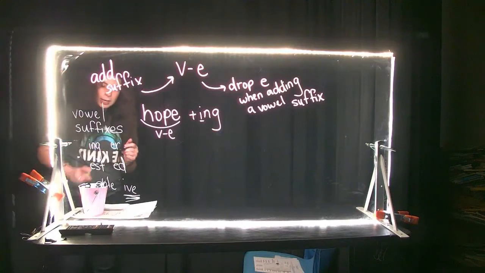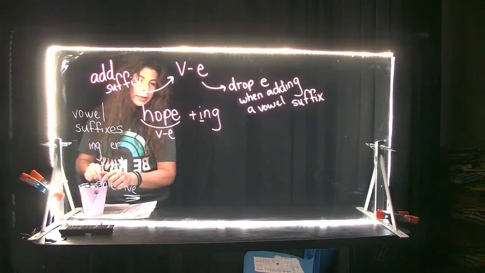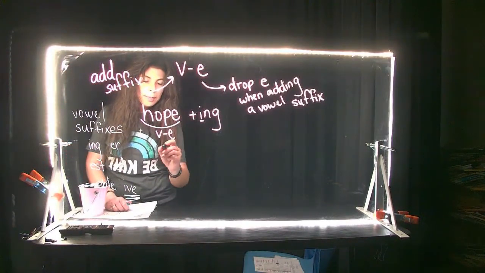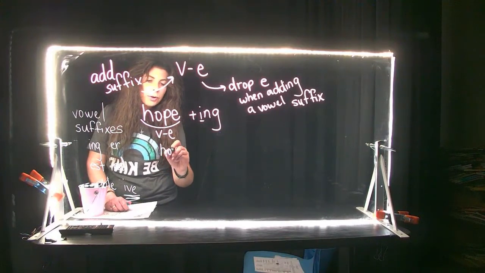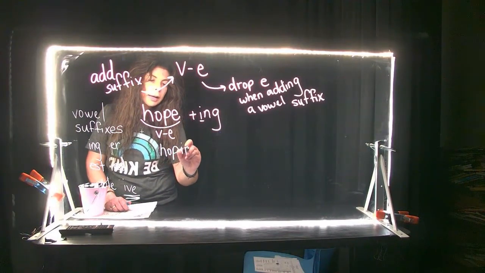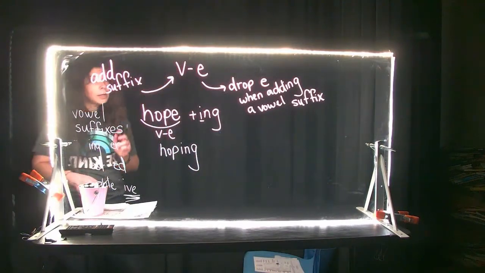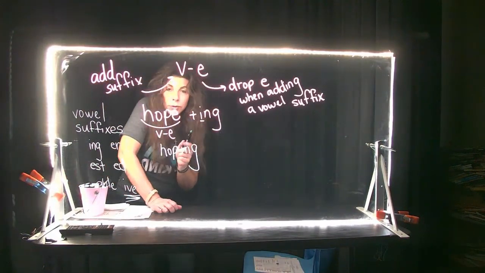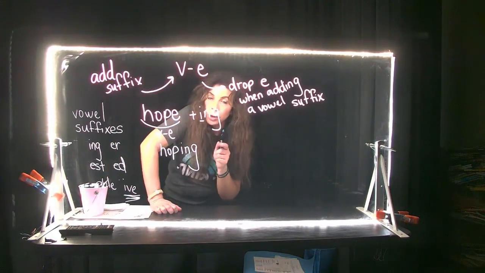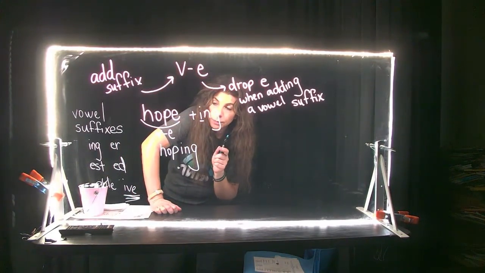So if I wanted to say, I was hoping, I drop the E, H-O-P-I-N-G. That would be hoping. Now, this is why it's very important why you know your one-to-one-to-one rule.